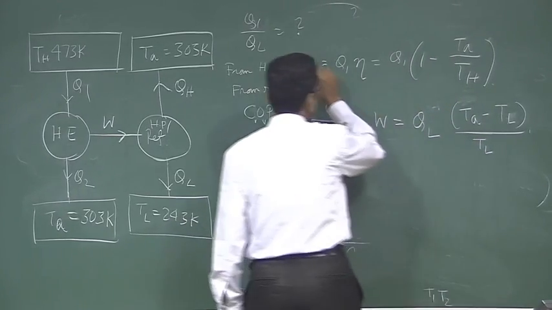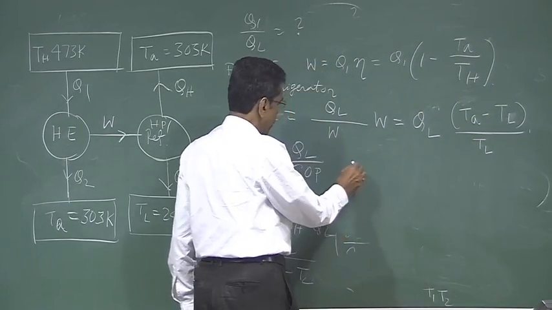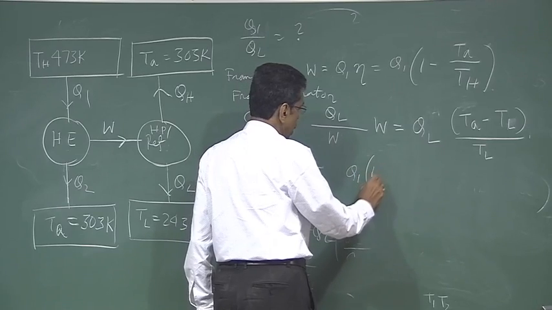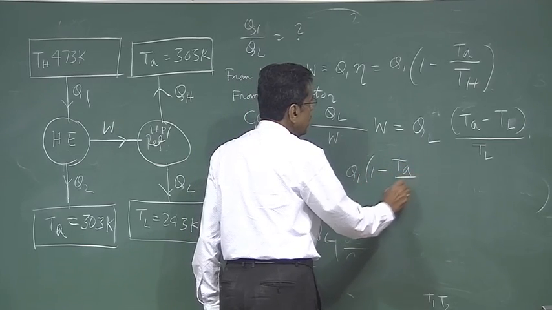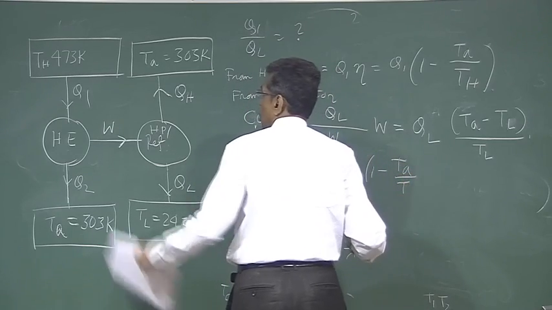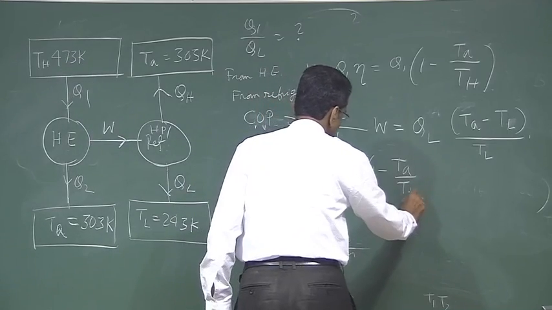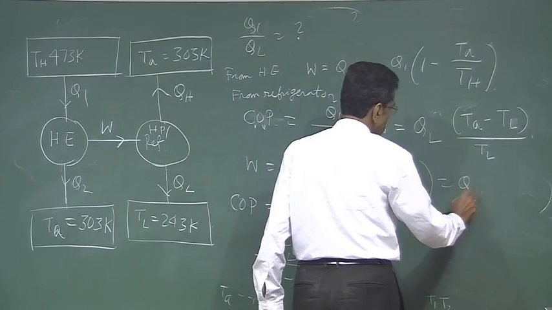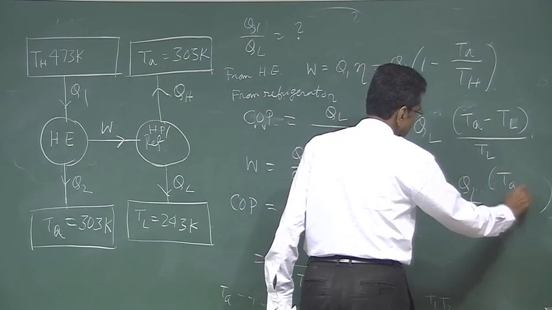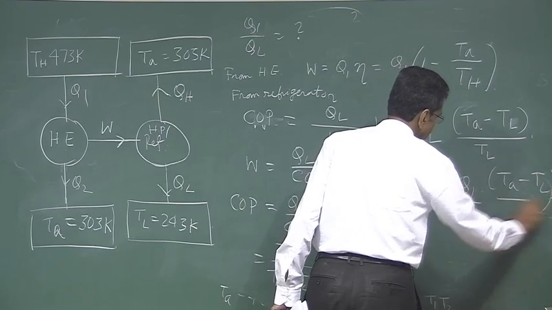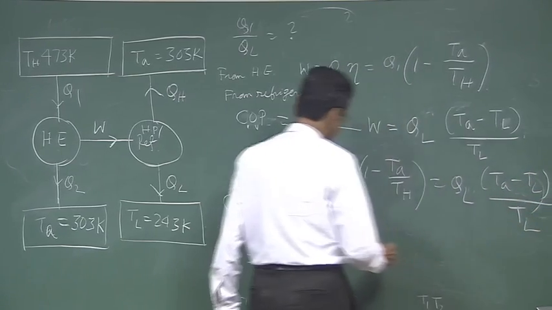So these two are equal to W. Therefore Q1 into 1 minus TA by TH, that is the efficiency, equals QL into TA minus TL divided by TL. Now here we get everything.